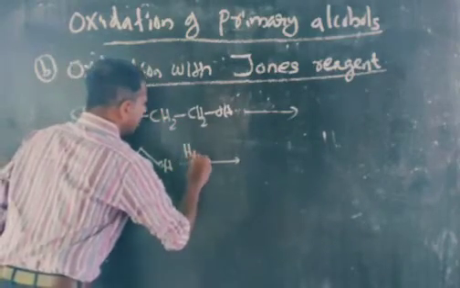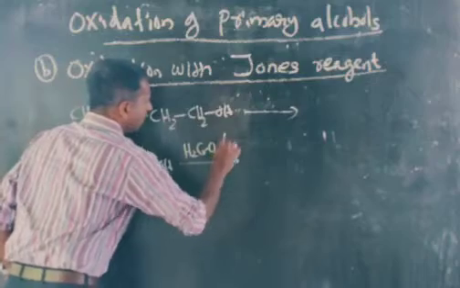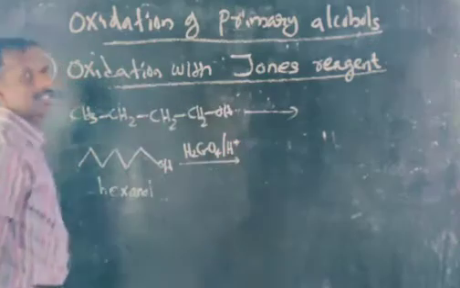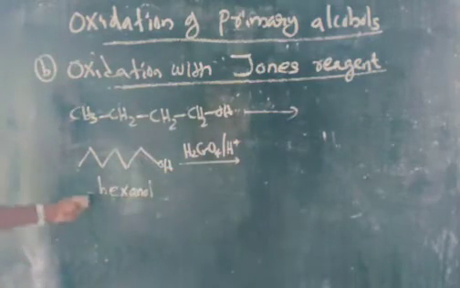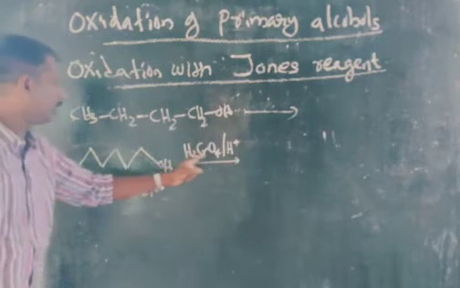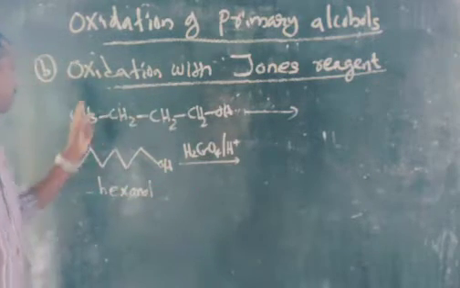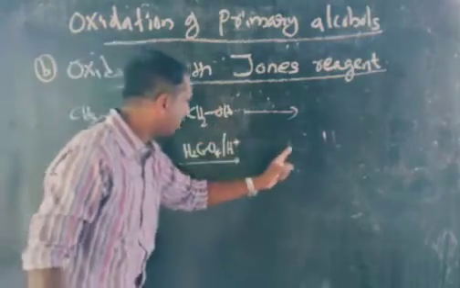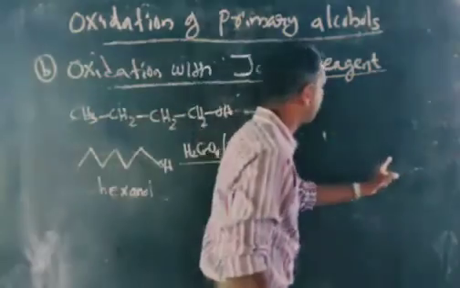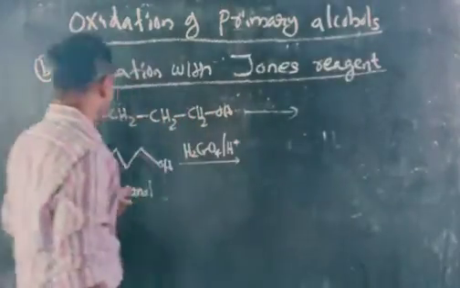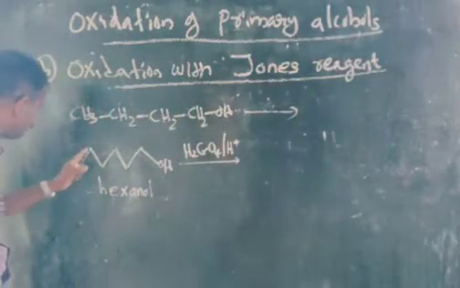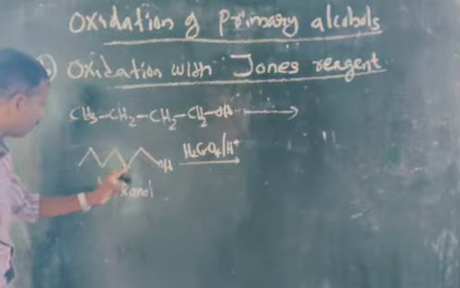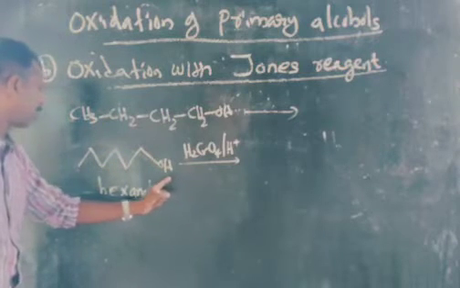That means H2CrO4 with H+. This is Jones reagent. So hexanol on oxidation with Jones reagent will first be converted to the corresponding aldehyde, then further it will be converted to the corresponding carboxylic acid. That means here we are taking 1, 2, 3, 4, 5, 6, a 6 carbon alcohol.